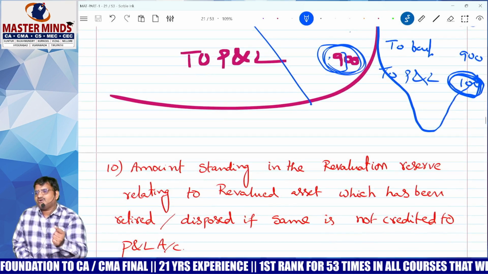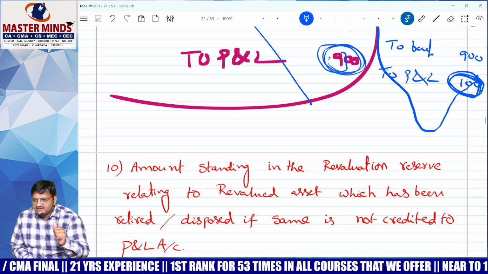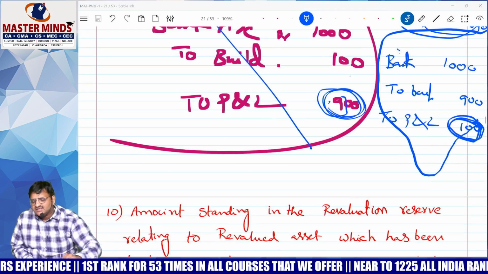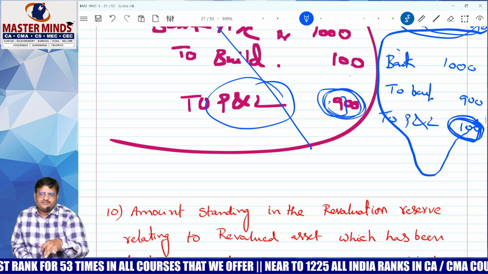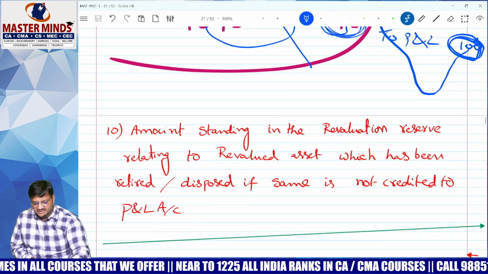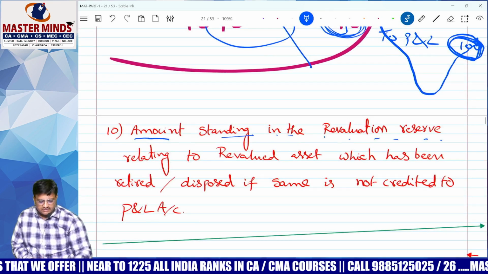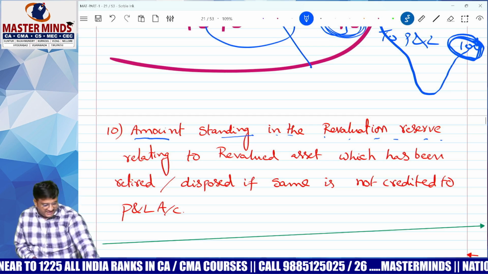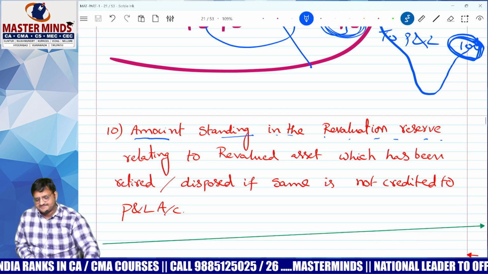The lawmaker immediately wanted to add back that figure. What is the figure? The amount standing in the revaluation reserve, which was not credited to P&L. Simple layman point of view I am telling you. Add back the figure kept in revaluation reserve without passing through P&L. Understood? Amount standing in the revaluation reserve related to a revalued asset which has been retired or disposed, if the same is not credited to P&L.